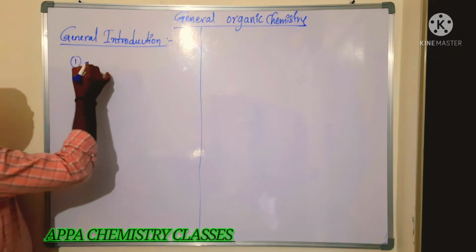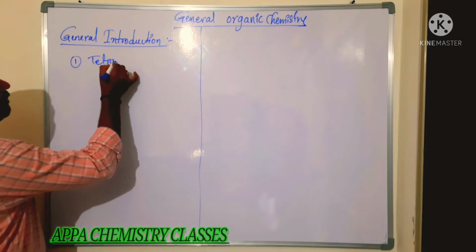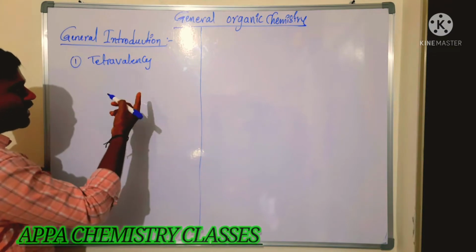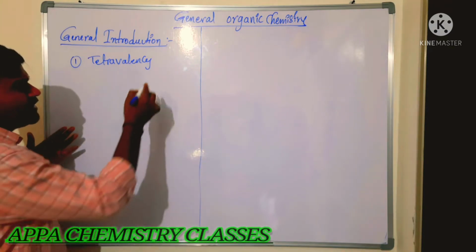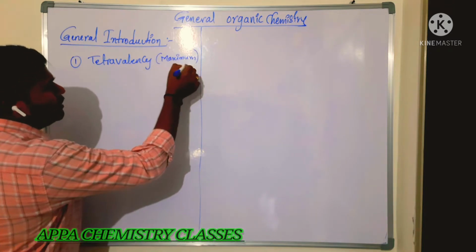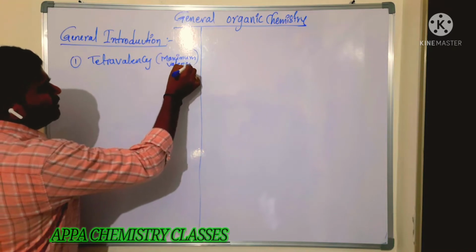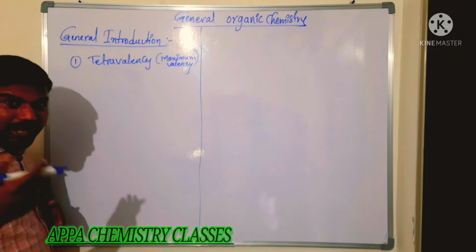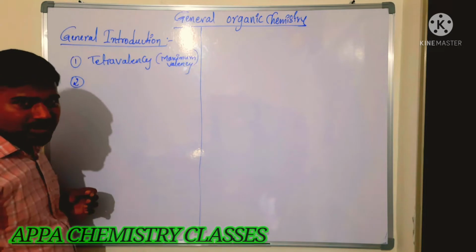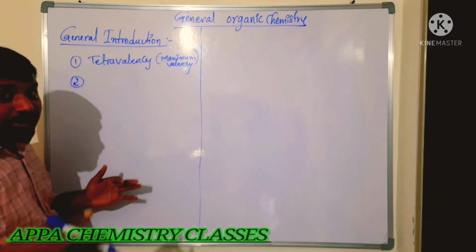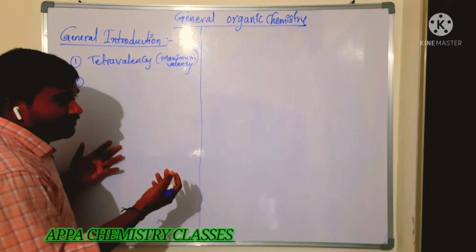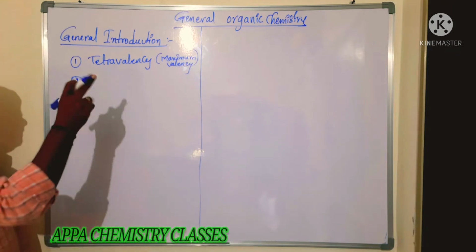What are those? Due to tetravalency. No other element has this tetravalency except the fourth group. Carbon has tetravalency, which is the maximum valency in the total periodic table, shown by the fourth group, in which the first element is carbon. Now what is the special character? Why are silicon compounds not more? Why are germanium compounds not more? Why only carbon? We'll see. So the first reason is tetravalency.